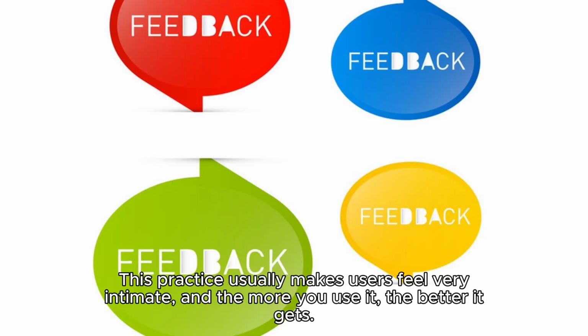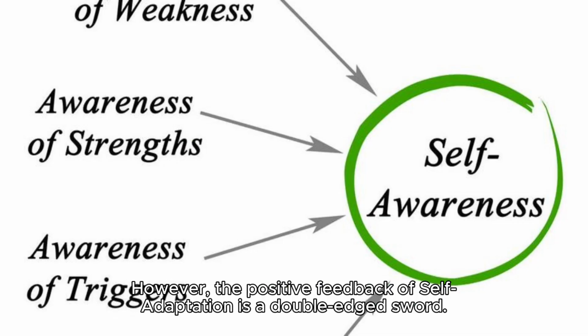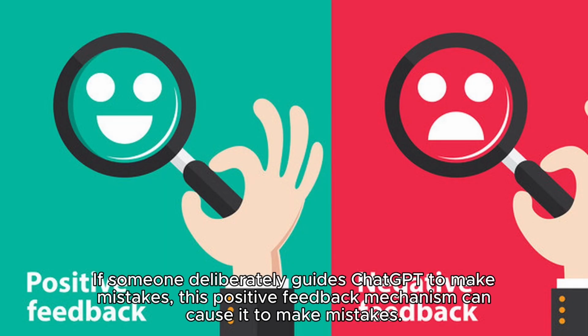This practice usually makes users feel very intimate. And the more you use it, the better it gets. Many people are addicted to short videos and nonsense tweets, which is why. However, the positive feedback of self-adaptation is a double-edged sword. If someone deliberately guides Chat to make mistakes, this positive feedback mechanism can cause it to make mistakes.